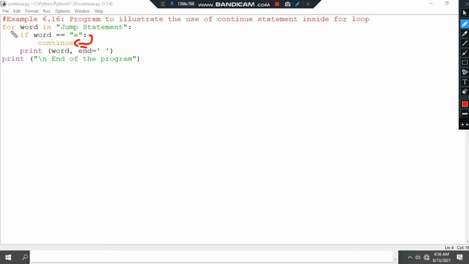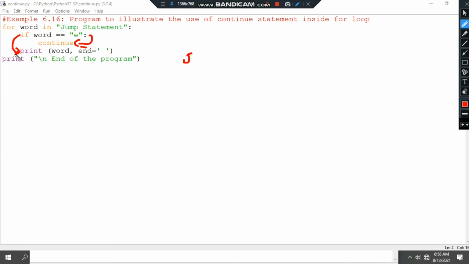Now you can check, first time for word in the jump statement, it takes the first letter J. If word equal to E, what is the letter taken for the first time? J. So word equal to J, so the condition is false. J equal to E, the condition is false. When the condition is false, automatically the control transfers to the print statement.